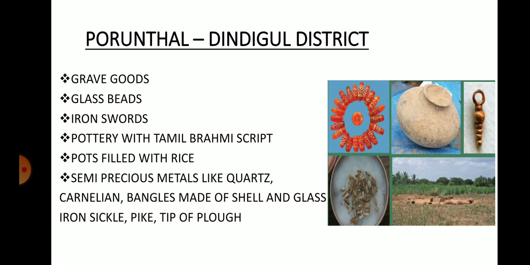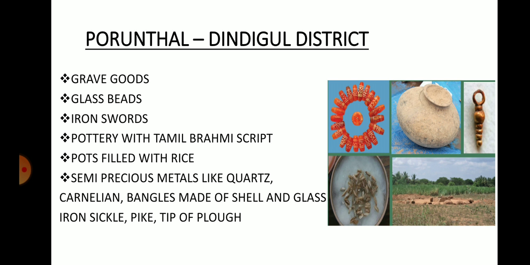What is quartz? It is a glass like metal. Cornelian is also a shining glass like metal. And also they have discovered an iron sickle.